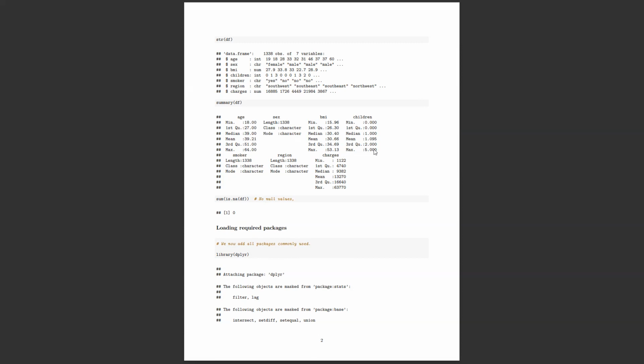There is a person with five children, and there is a person with one child as well. One child, sorry, without a child as well. So that's related to children.